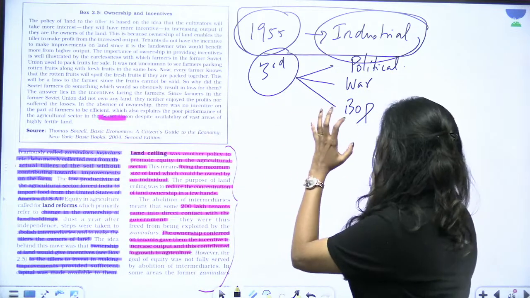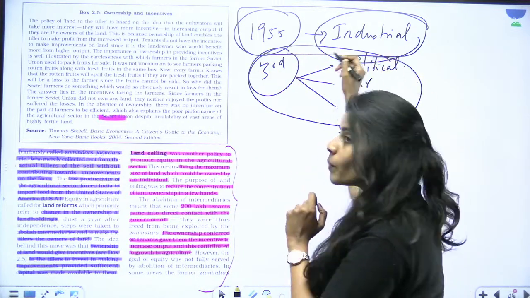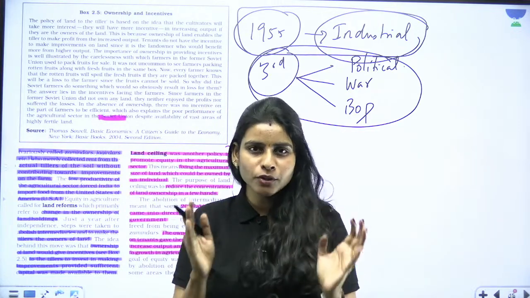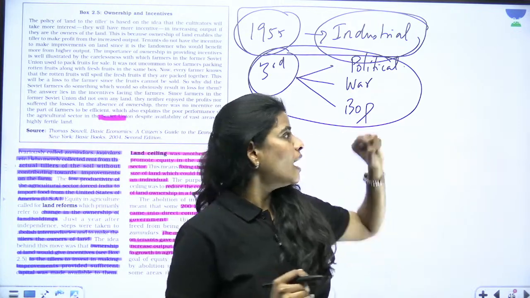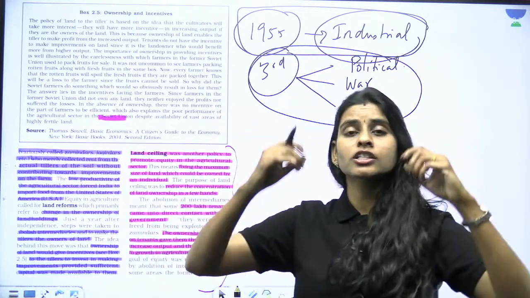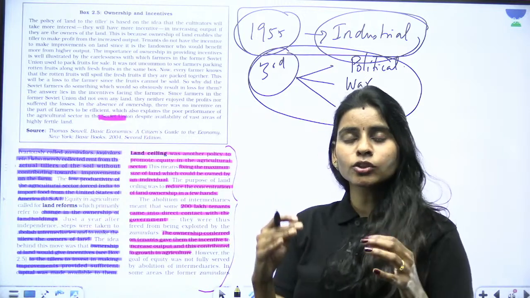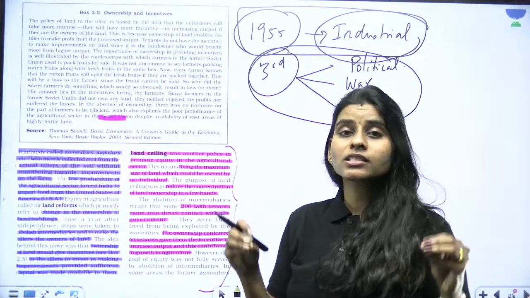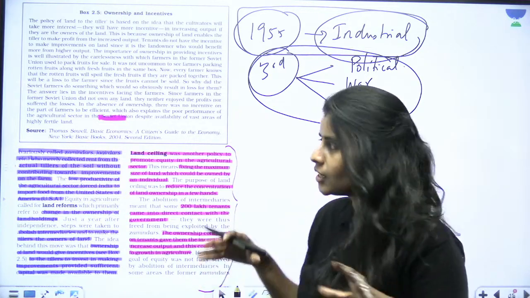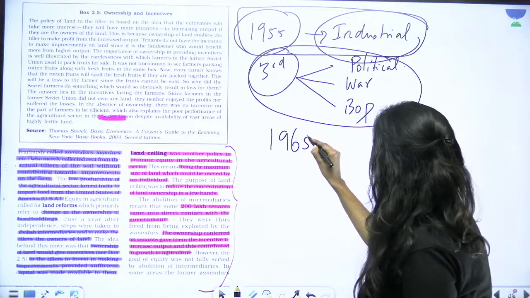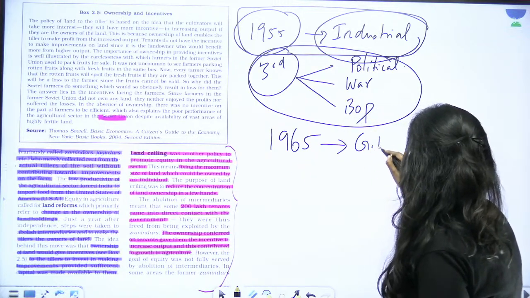Okay, so because of all these unexpected expenses, because of all these unexpected scenarios, again we were not able to give more focus to agriculture. It was at this time we felt that the agriculture sector is performing so badly. The growth has become very, very low, and we are not able to provide the basic food necessities to the people. So it was at this time period that we decided to go for green revolution.